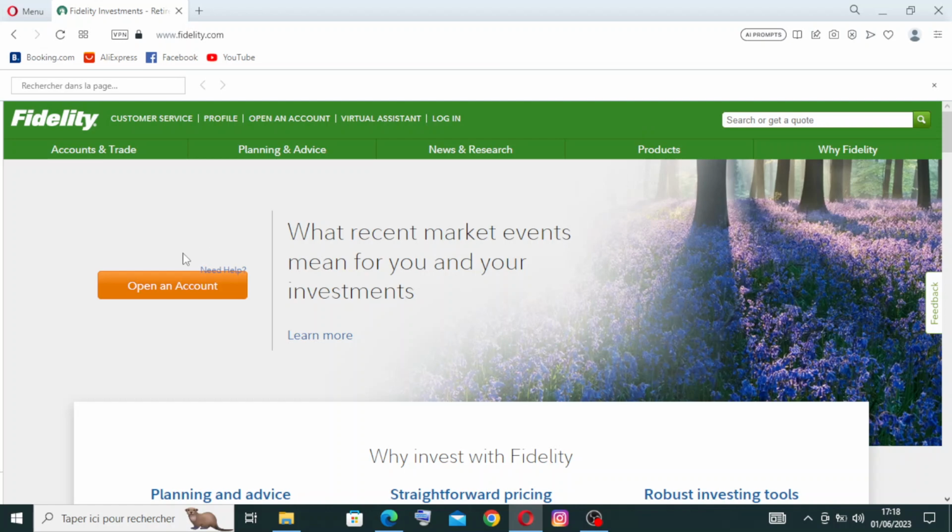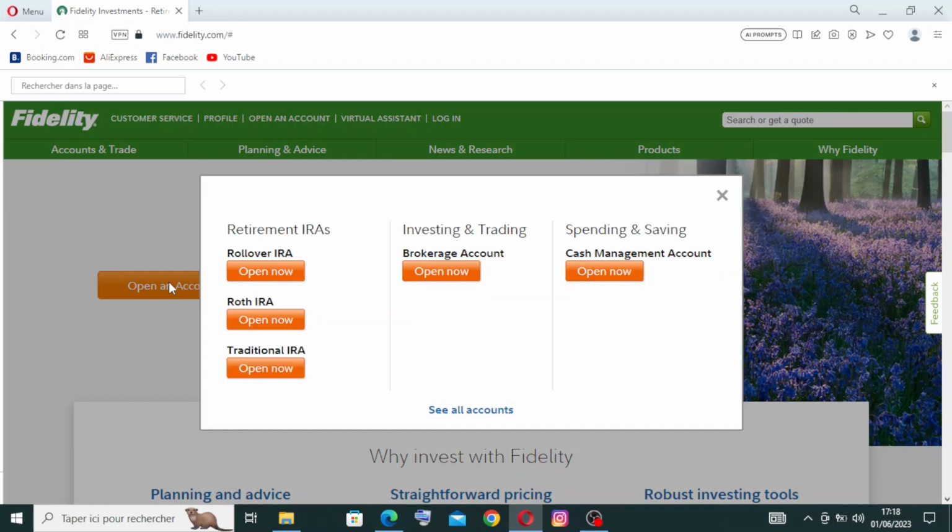So first thing, we need to open an account. That means click on the orange button. We have these three parts here: retirement IRAs, investing and trading, and spending and saving. So the rollover IRA, the Roth IRA and the traditional IRA are in the retirement section. You just need to click on one of them.